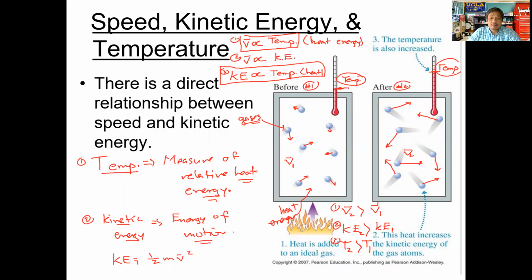I'd like to continue this morning with where we left off on Friday, and that is we talked about the relationship between motion, energy, and temperature. Let me recap where we left off. We talked about how a gas exerts pressure. A gas exerts pressure because it has mass and it moves, so it collides and exerts a force on everything around it. That's the pressure it exerts on the environment.